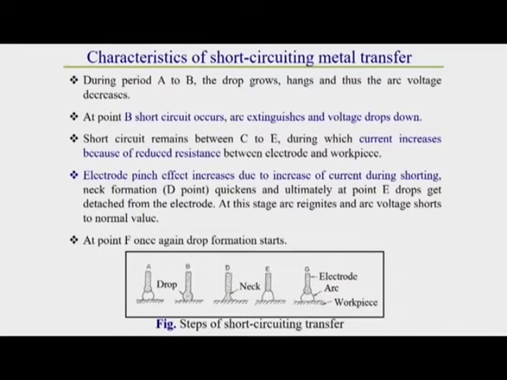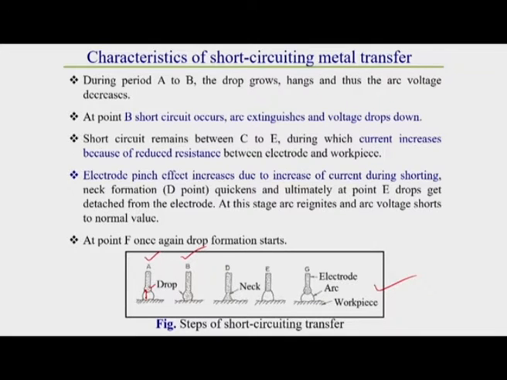Now we will see the characteristics of short circuiting type metal transfer. This schematic diagram represents how metal transfers from electrode to workpiece during short circuiting metal transfer. From this figure, during period 1 to 2, that is A to B, the drop grows and hangs, and the arc gap gradually decreases.